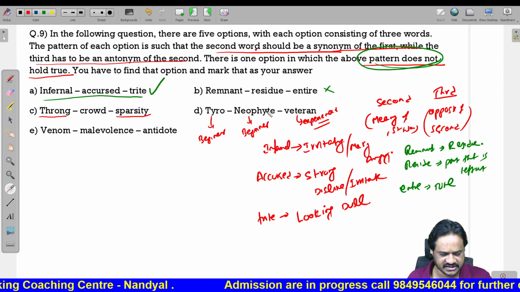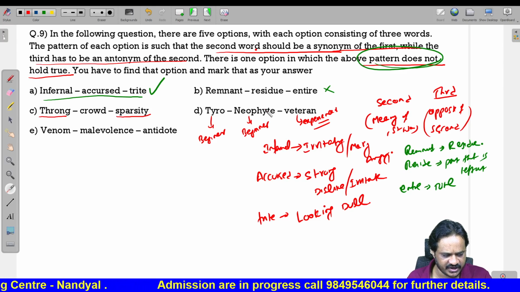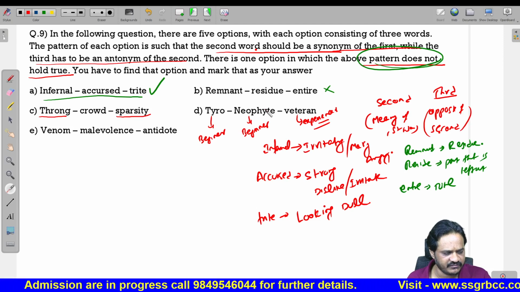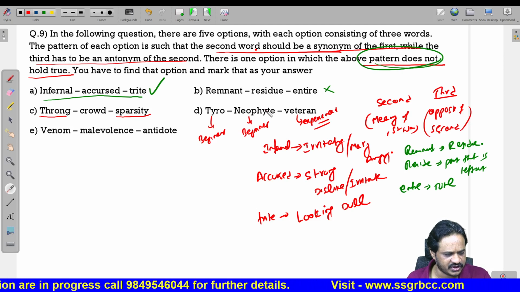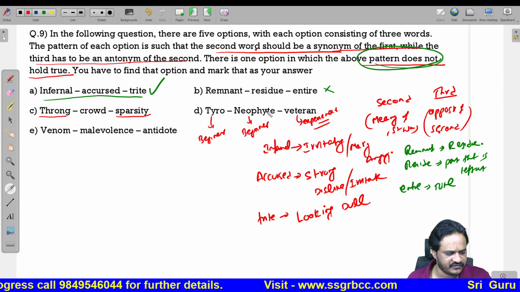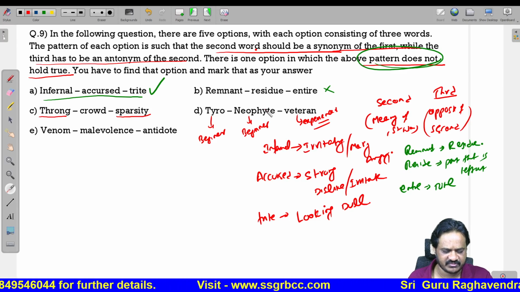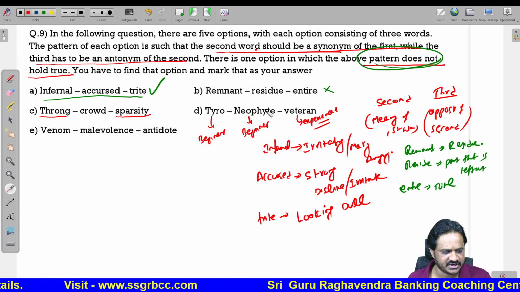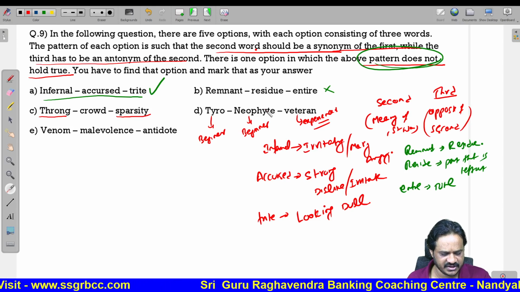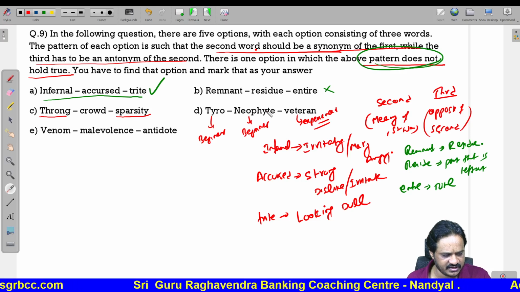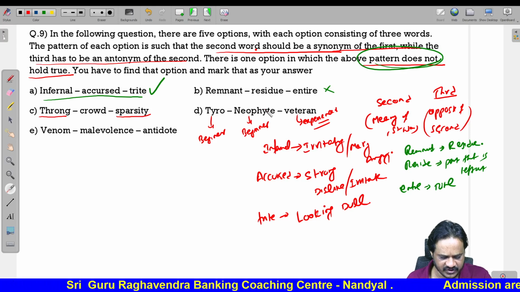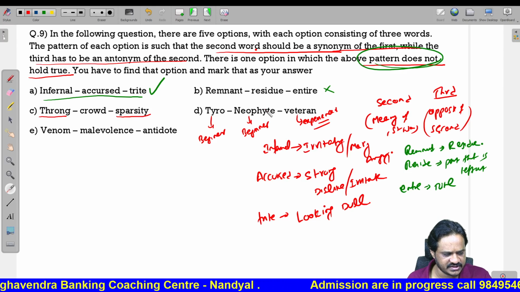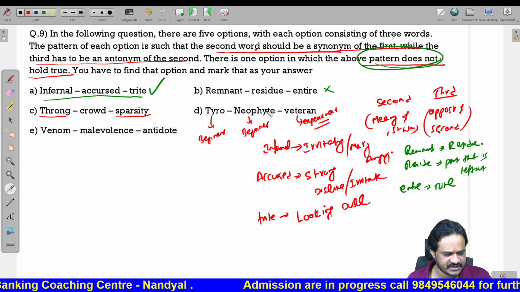Then let us see the next one. So here venom, V-E-N-O-M. What is the meaning of venom? Venom is nothing but poison. వెనం అంటే poison అని అర్థము. Then M-A-L-E-V-O-L-E-N-C-E, malevolence.